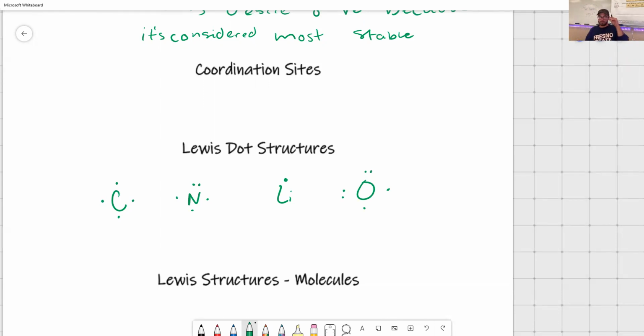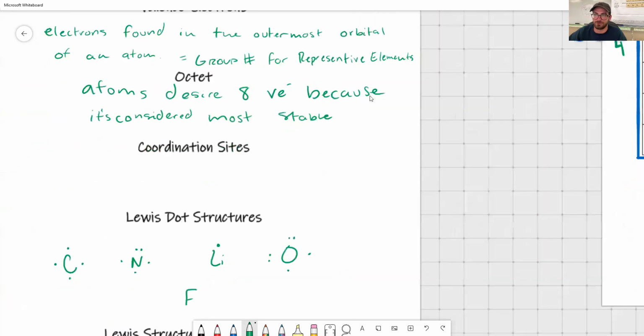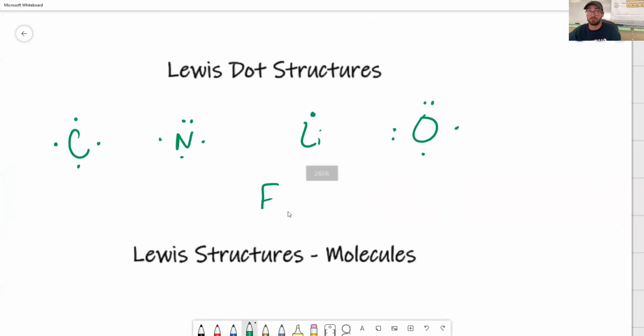So if on a quiz or something, I had you draw a Lewis dot structure for me, take a picture of it and send it in, you could do that. I could say draw a Lewis dot structure for fluorine. All you'd have to do is find out which group fluorine's in. It's in group 7A. So you know fluorine has 7 electrons, or 7 valence electrons, I should say. So you'd go 1, 2, 3, 4, 5, 6, 7.